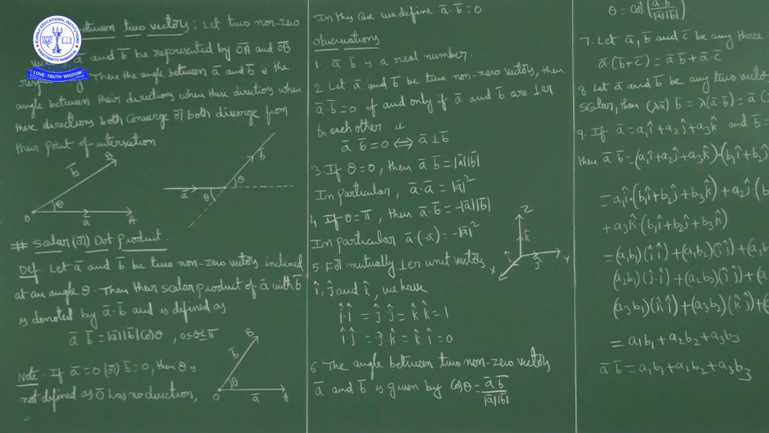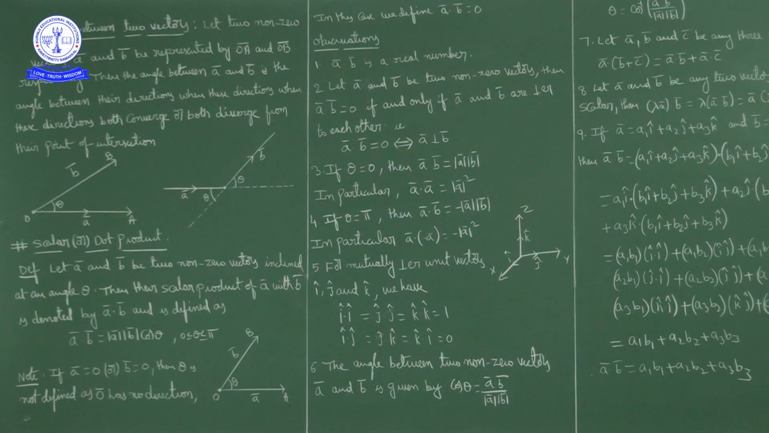So how is it defined? The angle between two non-zero vectors a bar and b bar is the angle between their directions when these directions both converge or both diverge from their point of intersection. This is the angle theta between the vectors a bar and b bar. We won't consider the other as the angle between a bar and b bar. Both have to converge or both have to diverge from their point of intersection.